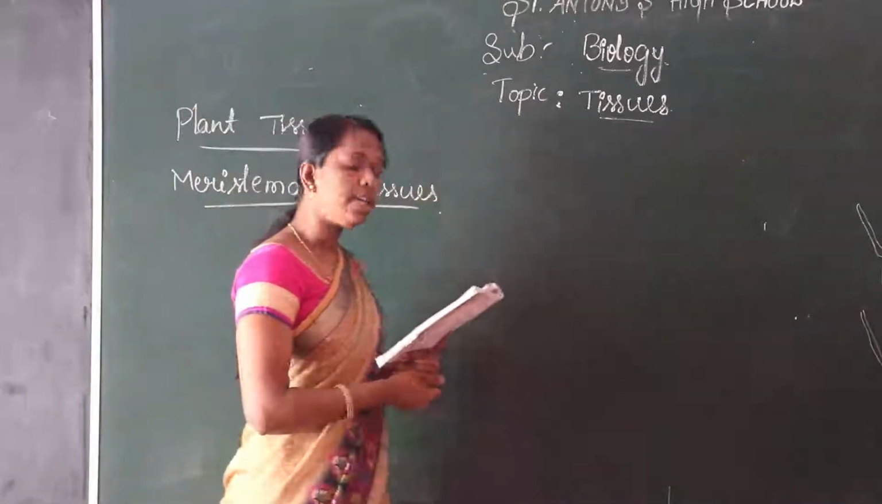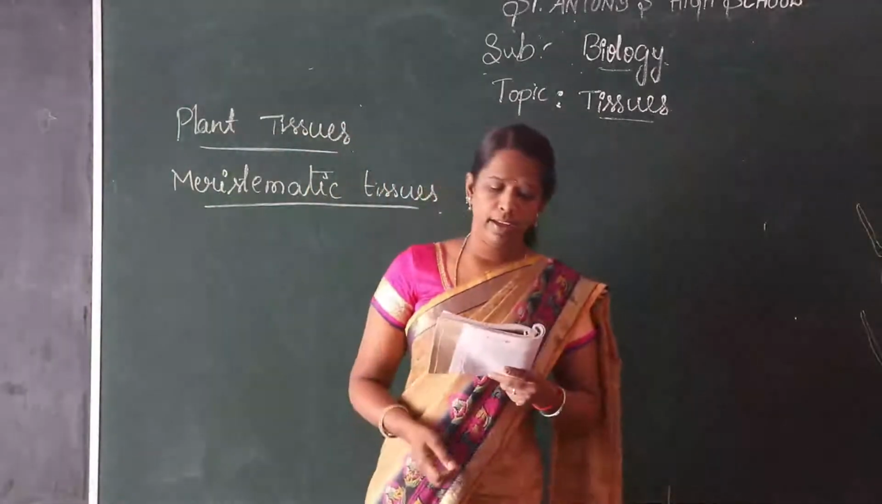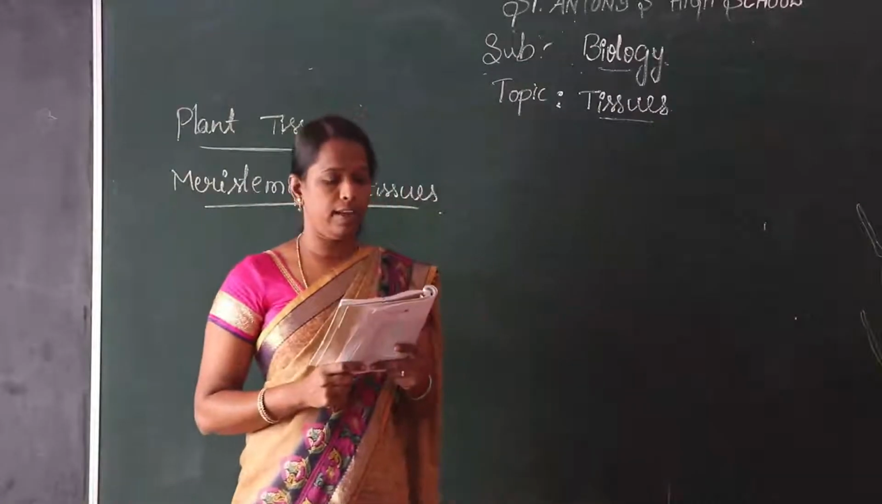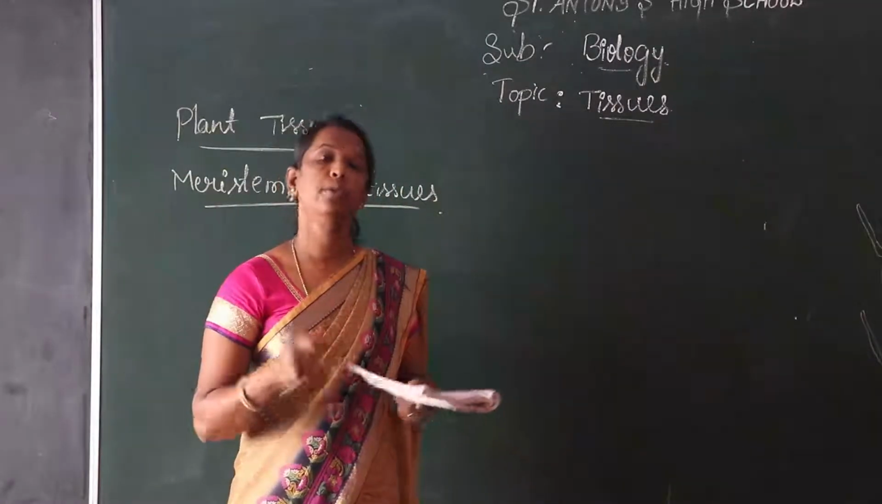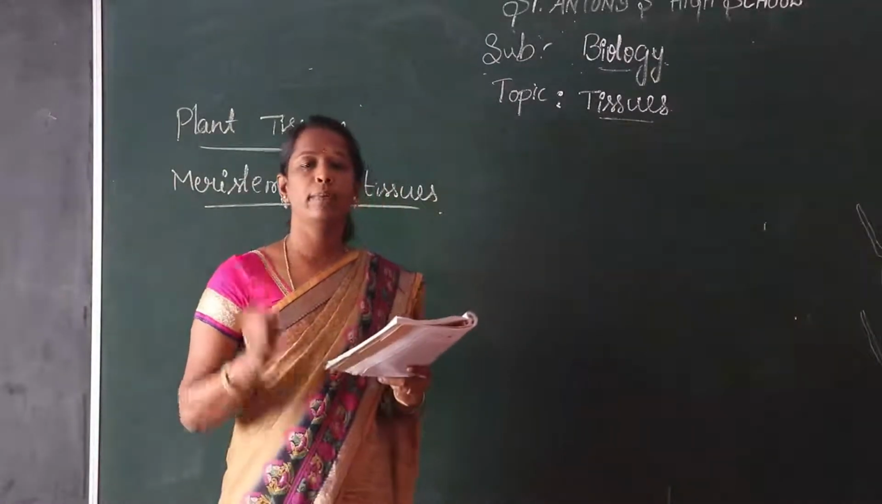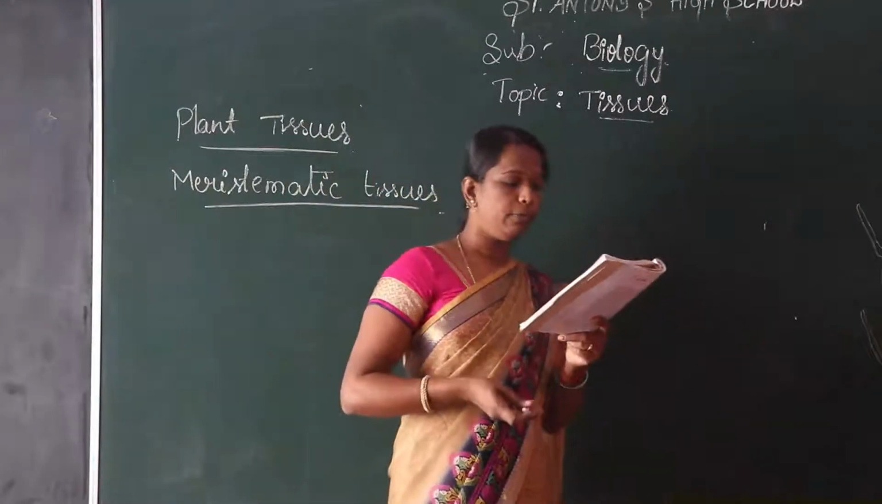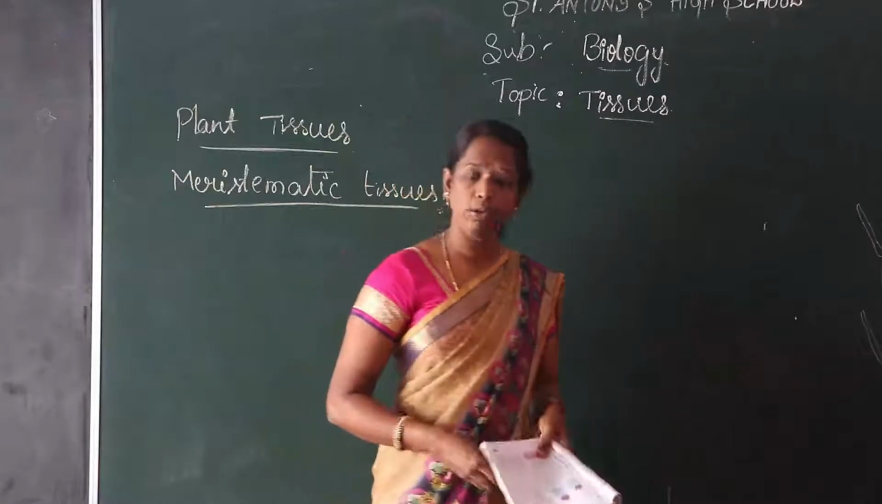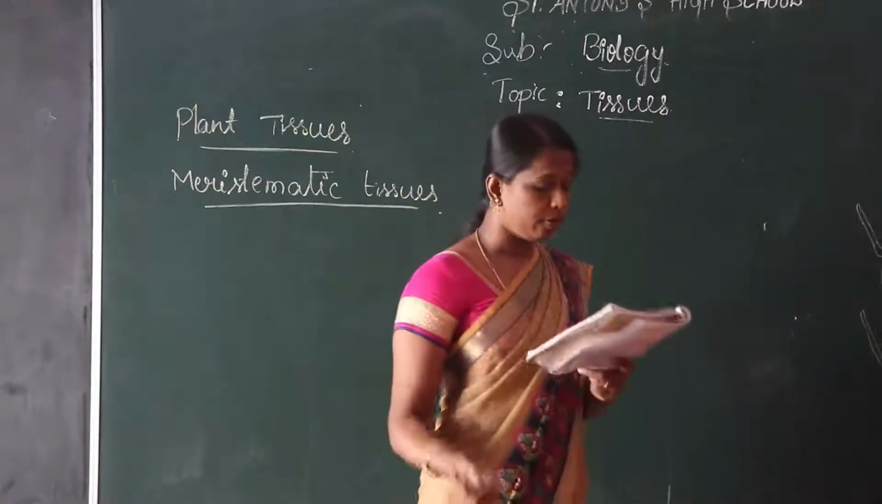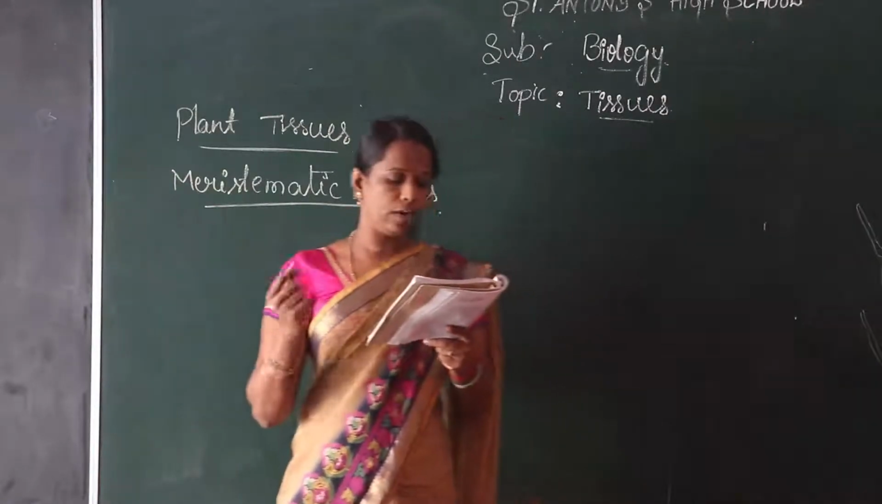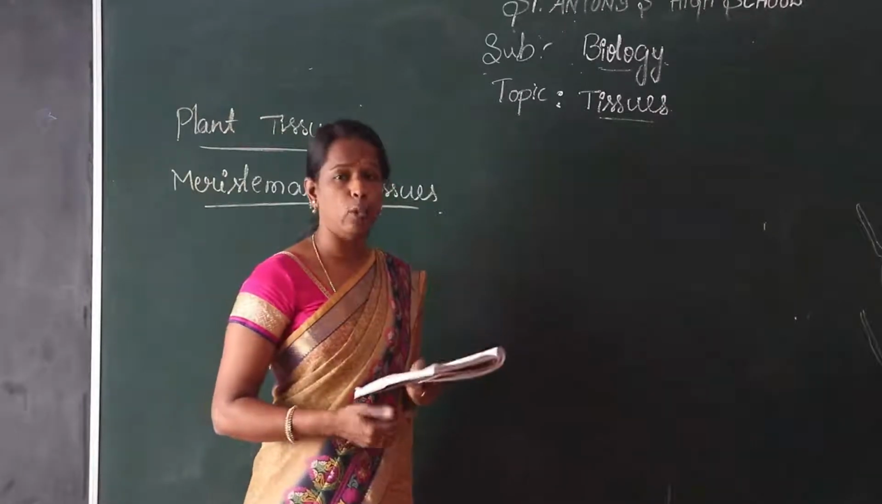Okay. Here, one activity is there. Open page number 69, 6.21. So here is an activity you have to do on your own. Growth of roots in onion bulbs. You know onion? So take onion bulbs. Take 2 glass jars and fill them with water.